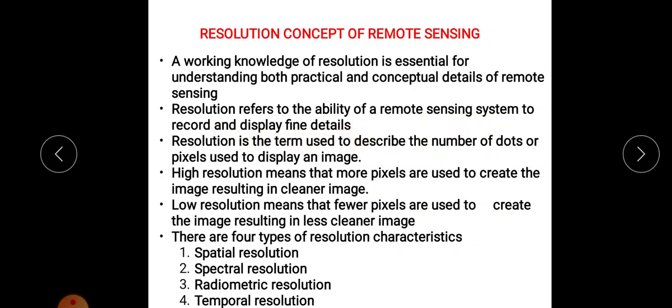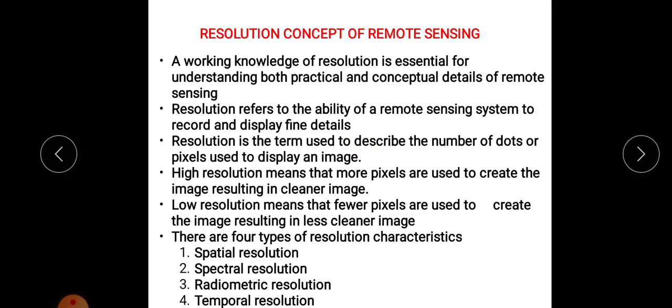The resolution of a remote sensing system is the same as that of our camera resolution. So all of you know about the resolution of a camera. If the camera of your mobile phone is of high resolution, it means it can capture fine details of a feature. Like that, if the resolution of the camera is very poor, we cannot capture the fine details. Okay, that is what resolution is. So like that, resolution in remote sensing is the ability to record and display fine details.